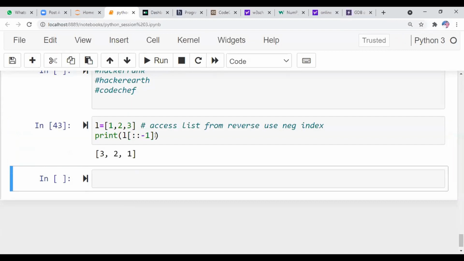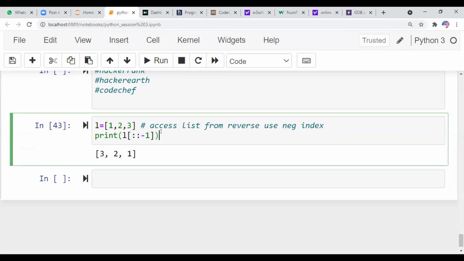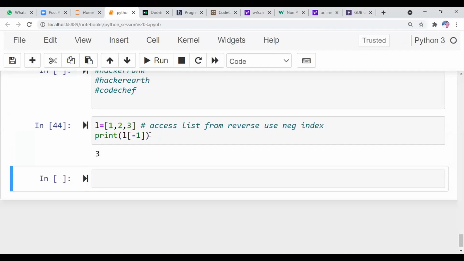See here, this is reversing. I think I have mentioned this in the last class also. Negative indexing is used for reversing or accessing the list from the reverse. I hope that clears your doubt.